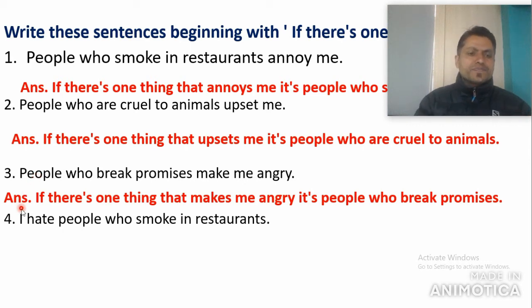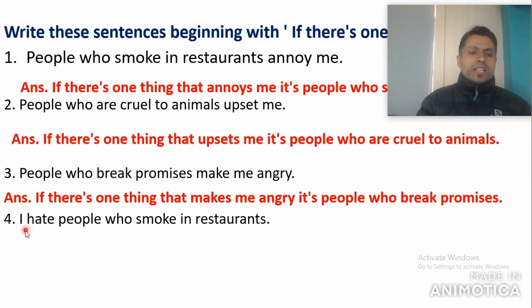But here in question number 4, you see the subject "I". This is a definite subject, a defining subject. If this subject comes, what structure do we apply? Of course, structure number 2, as we discussed before.